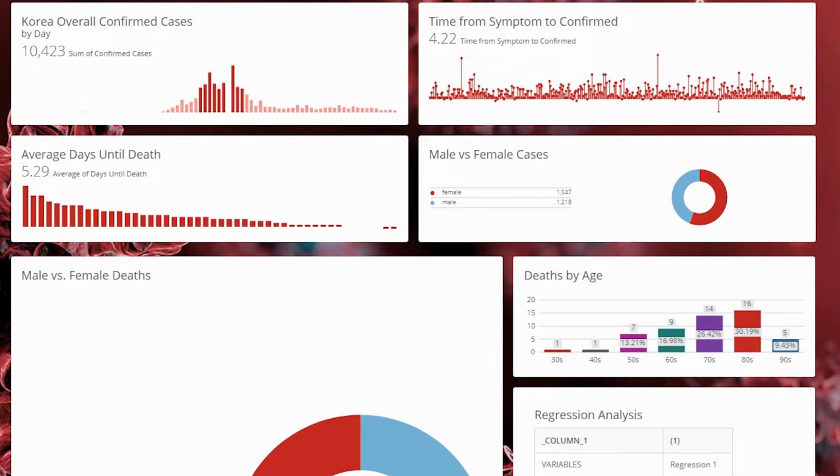On the average days until death graph, we've narrowed our data down to only those patients who died. A question that many public health professionals are asking themselves is how many days it takes until a coronavirus patient dies. And we can see in this graph that on average, when a case is confirmed, it takes only 5 days until a patient dies. That's an average again, but still, it shows a little bit of how the virus attacks our body, and how we need to be fast and get to the hospitals as soon as possible once the virus is contracted in our body.